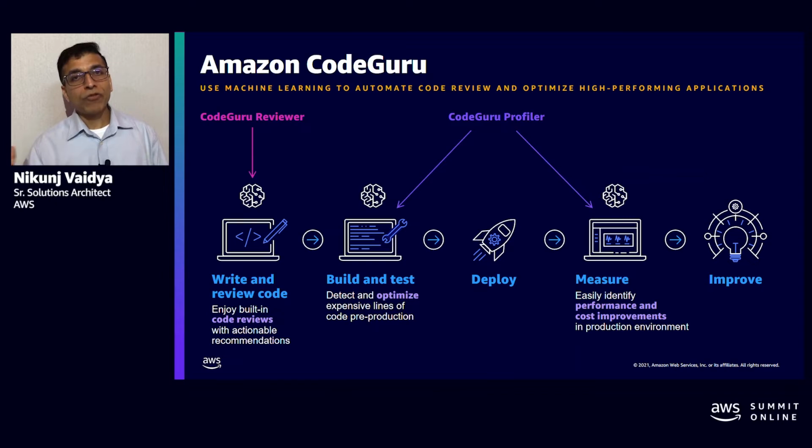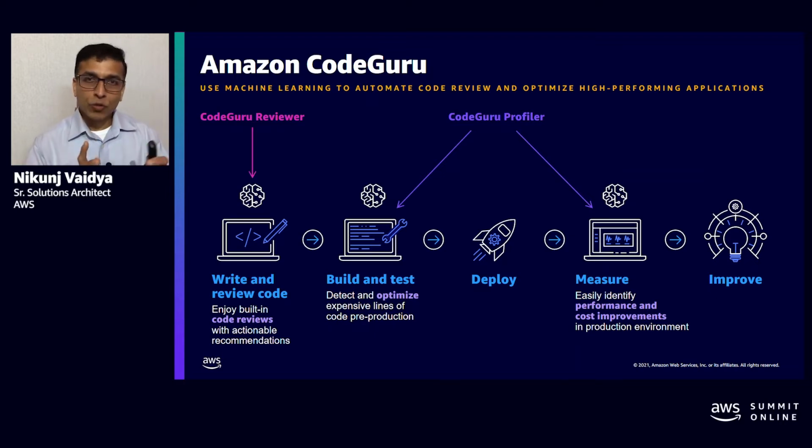On the other hand, Profiler comes in at a later stage when your application is instantiated. Profiler is also instantiated along with your application. It sits on the same compute instance, monitors your application's performance, and provides you with feedback on how you could improve the performance.